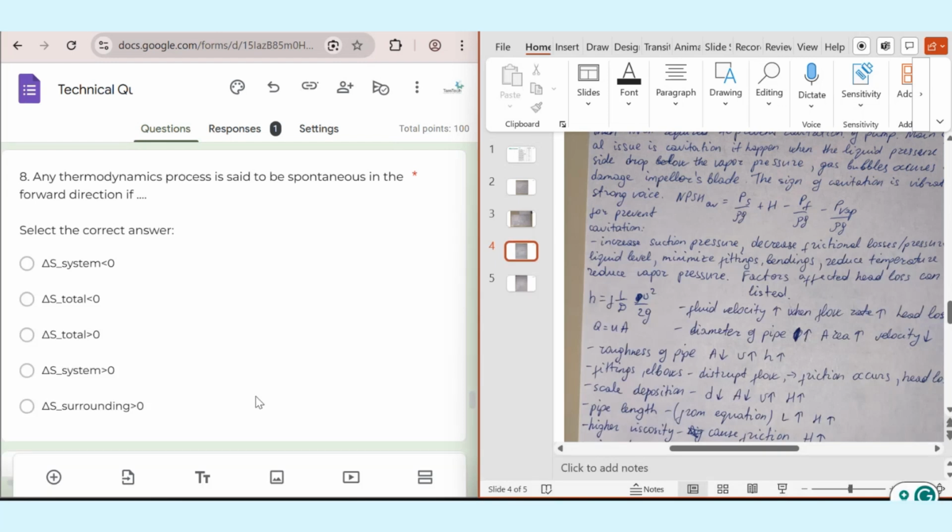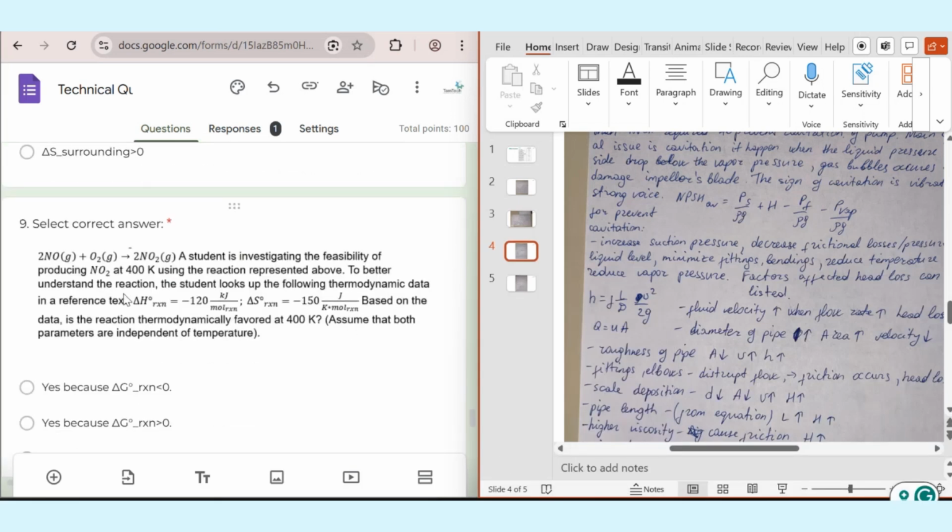Next question. Any thermodynamic process is said to be spontaneous in the forward direction if, so okay, here we have system entropy, here we have surrounding entropy and total entropy. Even if system entropy decreases, it doesn't mean that total entropy will decrease, because what matters is the overall universe. Sometimes the system becomes more ordered, but the surroundings gain even more entropy. As long as our total entropy increases, the process will be spontaneous. That's why delta S total should be higher than 0.